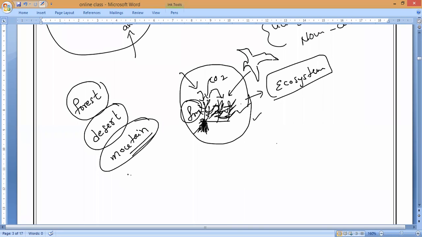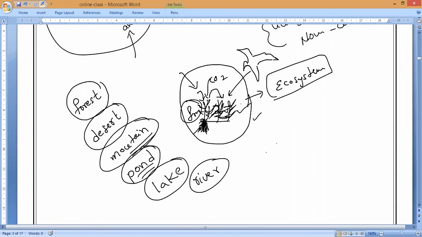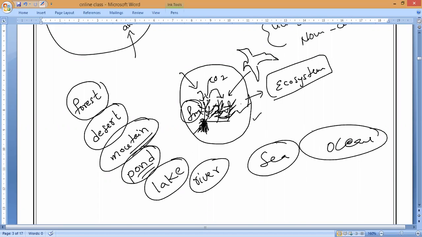Anything. You can take a pond. In front of your village, or in front of your home, you might have some water body. That is what we call a pond. A pond is one ecosystem. A river, a lake is one ecosystem. A river is one ecosystem. A sea is an ecosystem. An ocean is an ecosystem. All of these things we call ecosystems, because different communities will be living there, depending on the non-living environment like soil, air and water. So now from all this we will make one beautiful definition for the ecosystem.